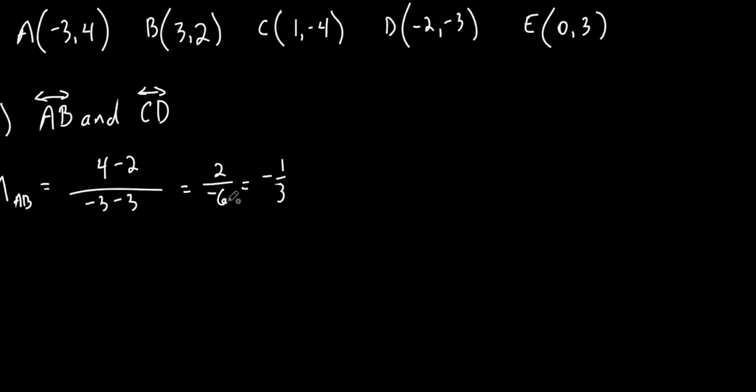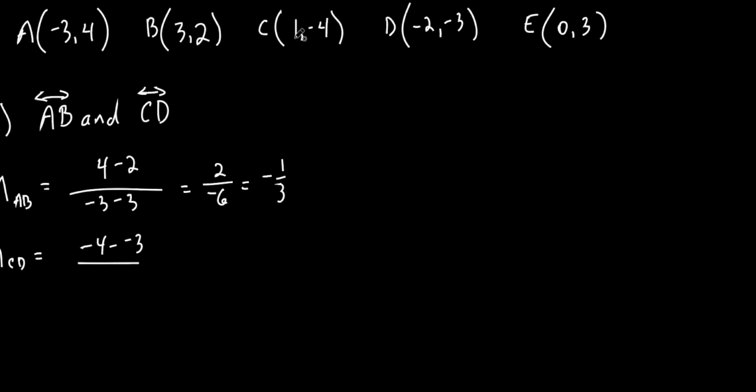Is that enough to tell if the lines are parallel or perpendicular or neither yet? No, I've got to find the slope of the other one. I've got to compare them both. So now what I'm going to do is find the slope of CD. Do the same kind of thing. CD, where's CD? It's these two right here. So let's subtract. I'll just go the first one minus the second one. So it's -4. It's not -3. It's minus what? -3. All right, so I did the y's, put them on top.